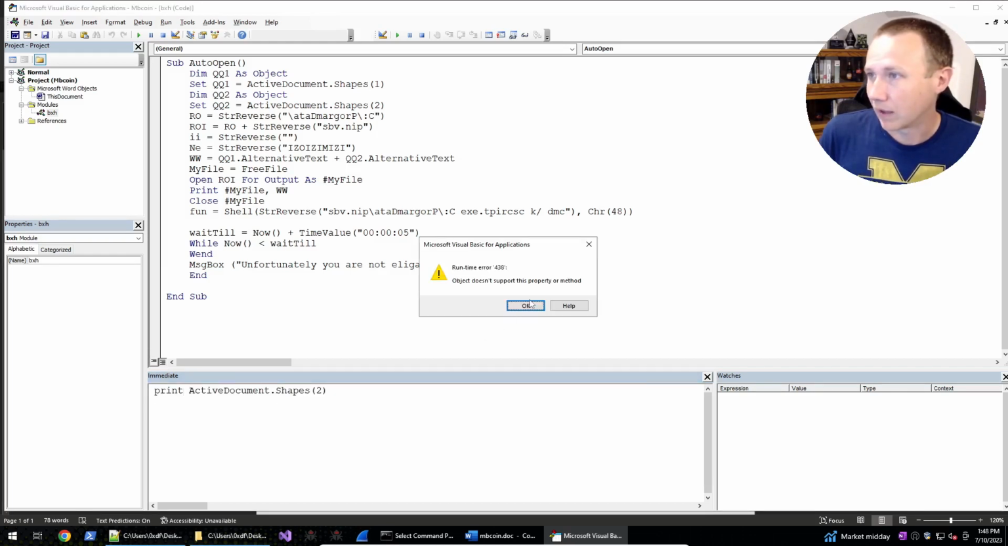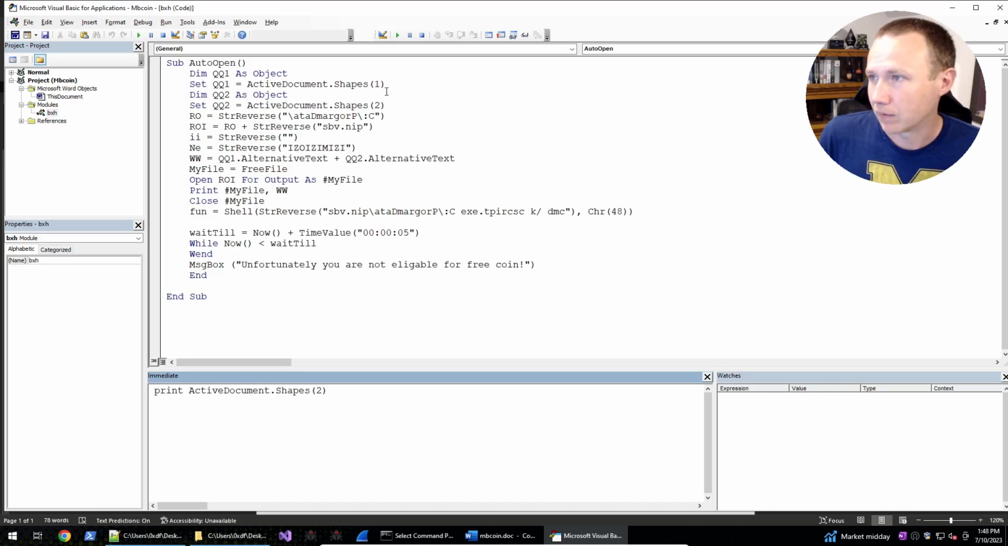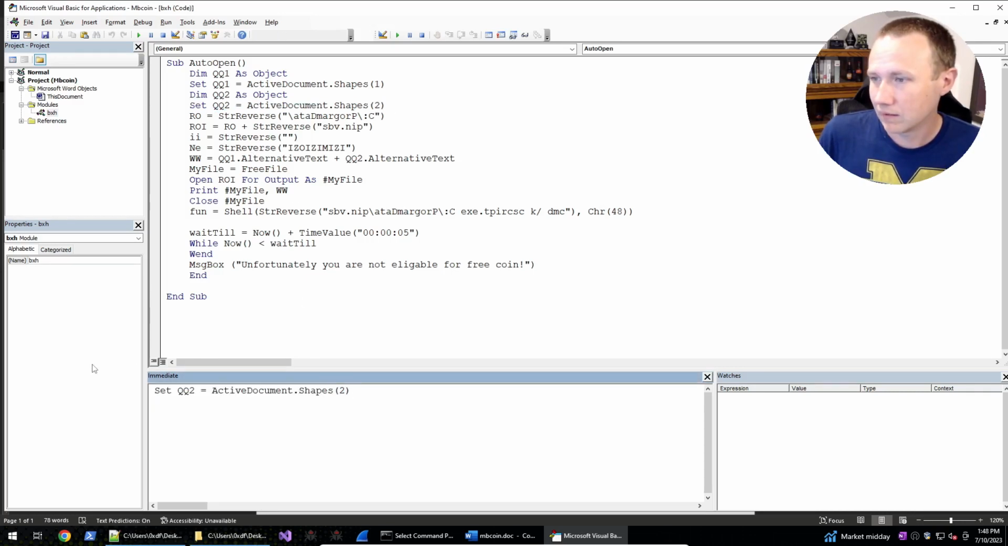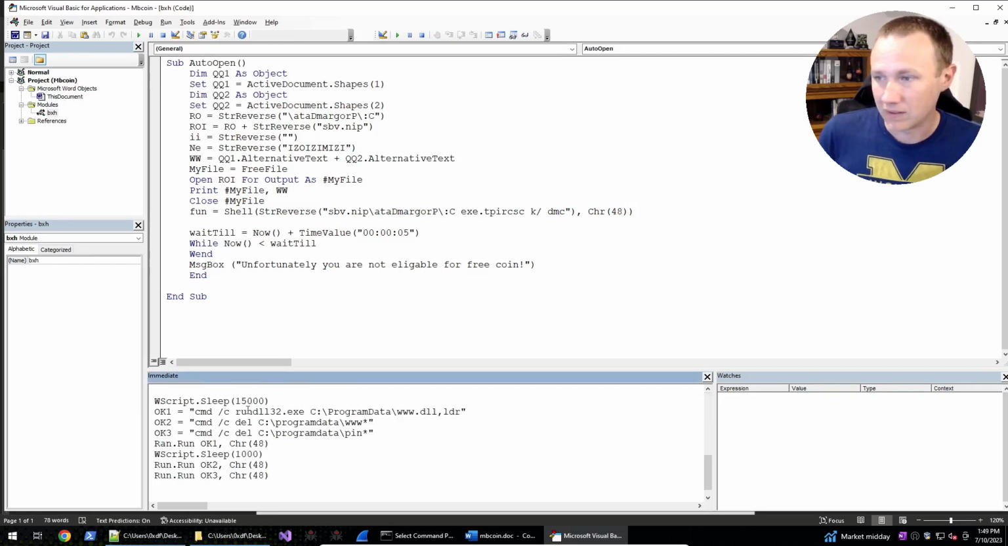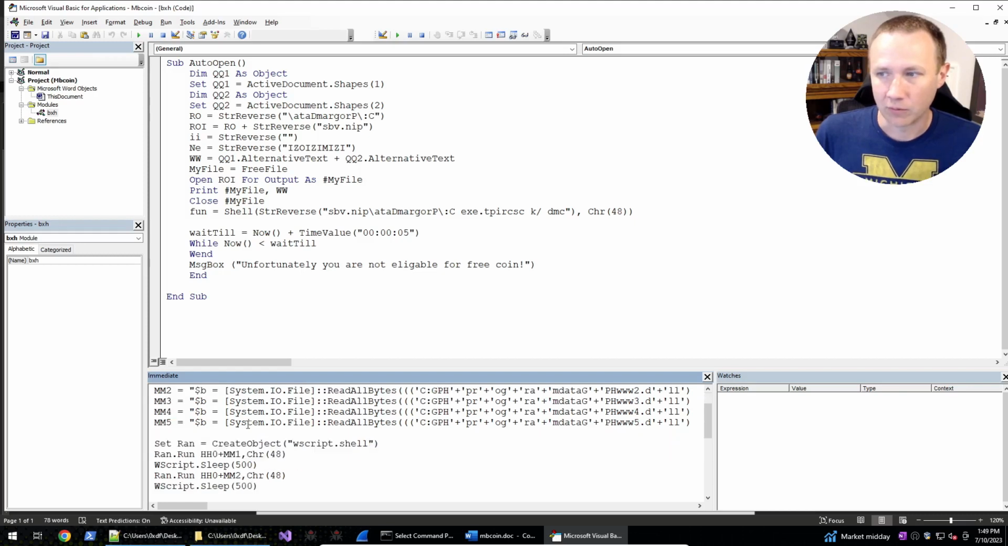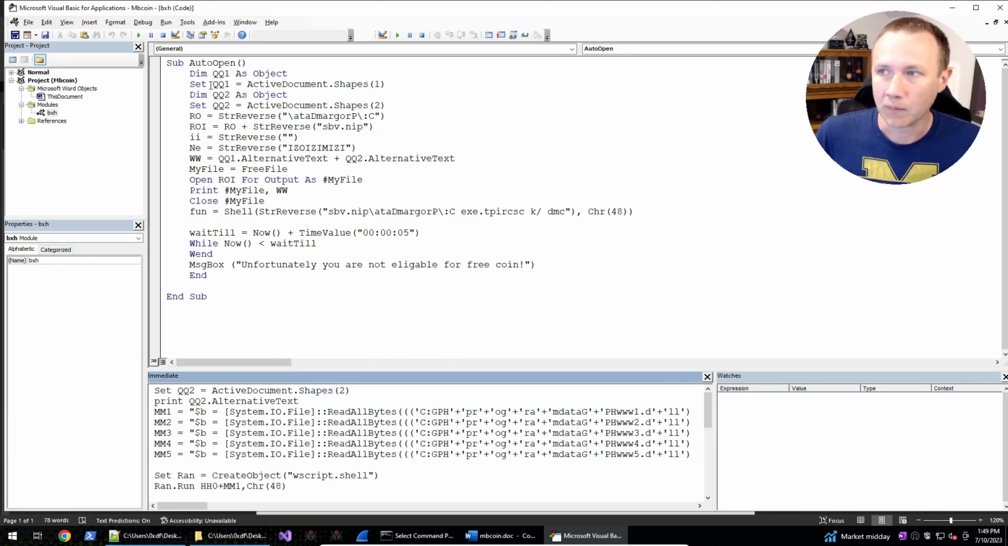Oh, I cannot do that. Of course not. Let's see, I can grab it like this. If I do set like this, and then we can get QQ alternative text. That's what I'm looking for. So we can do print, and we can see it looks like the contents of a script of some kind, starting here. So we can pull that information, but I'm jumping ahead of myself a little bit.